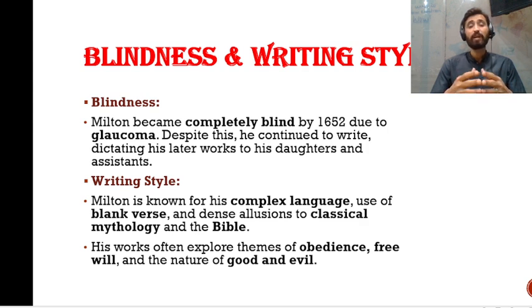Now, his life in general, about his blindness and his writing style. So we can say that Milton became completely blind by 1652 due to glaucoma, a kind of disease because of which he lost his eyesight. Despite this, he continued to write, dictating his later works to his daughters and assistants. So his assistants and daughters definitely helped him out in order to write more.